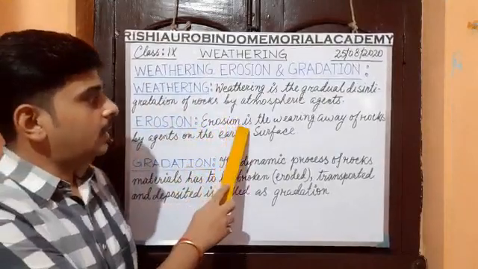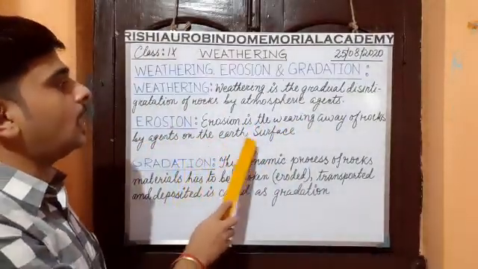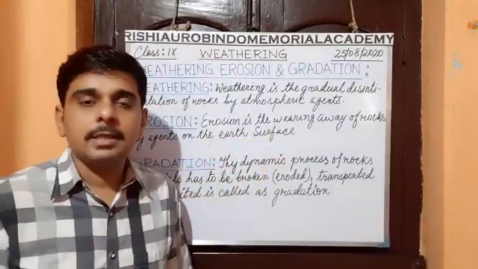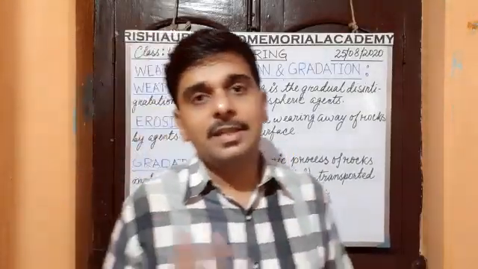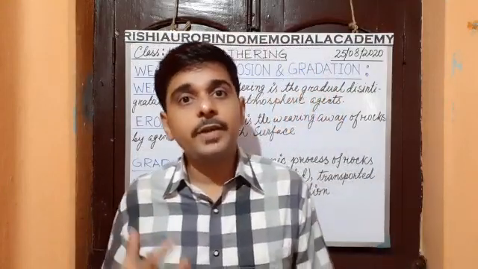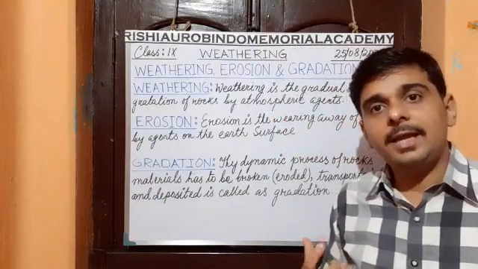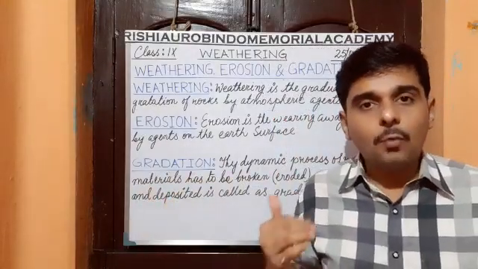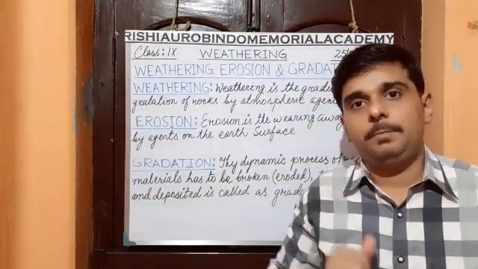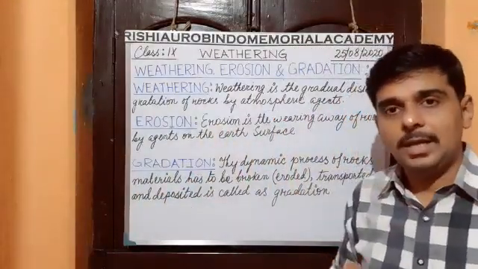Erosion is the wearing away of rocks by agents on the earth's surface. That means after weathering, the dust particles or loose particles of rocks developed by weathering, when they move away or are washed away from the particular place where they took birth, that is called erosion.